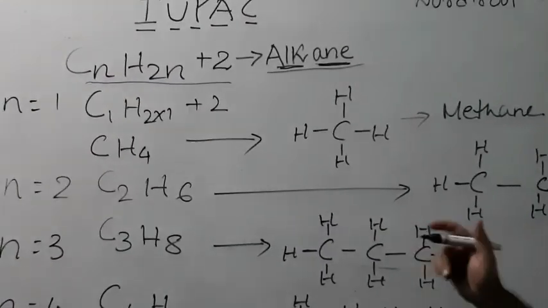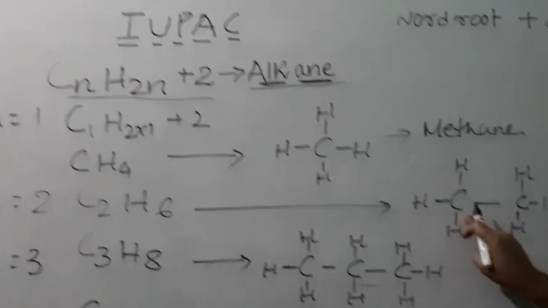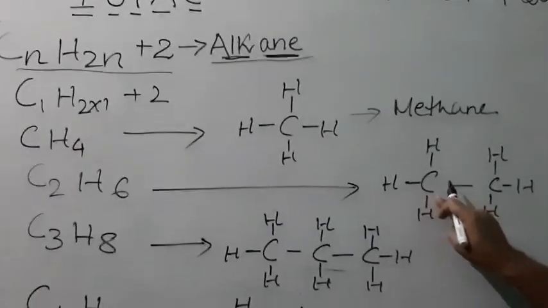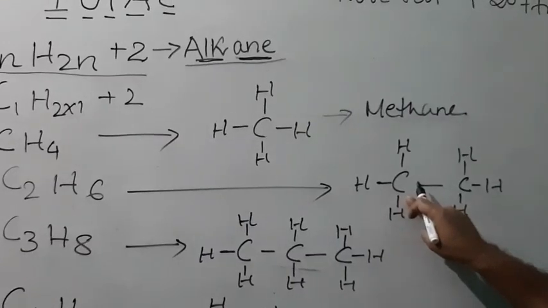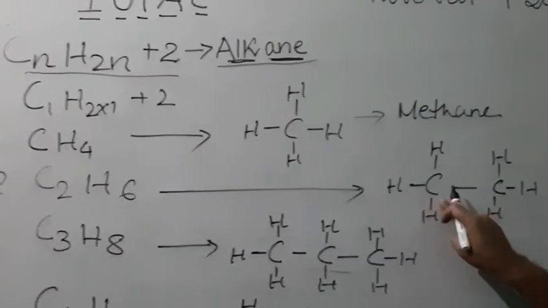Now let us talk about the second carbon, where n is equal to 2. It means the number of carbon atoms present in that hydrocarbon is 2.